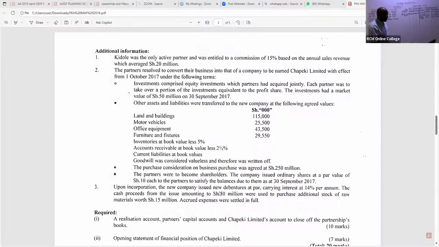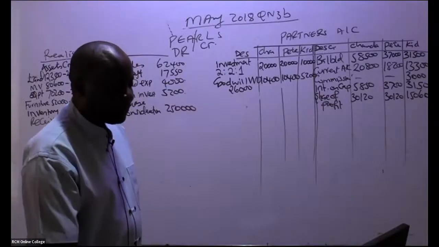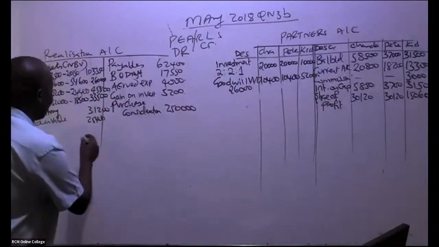So we continue reading. We are told here, upon incorporation, the new company issued new debentures. You can see now this is coming after, in part 2. That's upon incorporation. Remember, they want us to give them the realization account, partners' capital account, and Chapeki Limited's account to close off the partnership account. So, ladies and gentlemen, is there anything that we have left here? I don't think so. So please go ahead and balance this account.